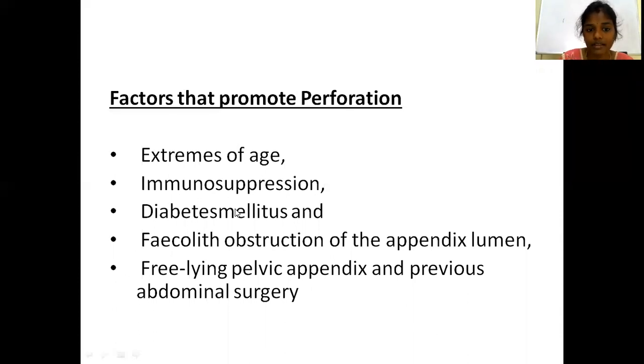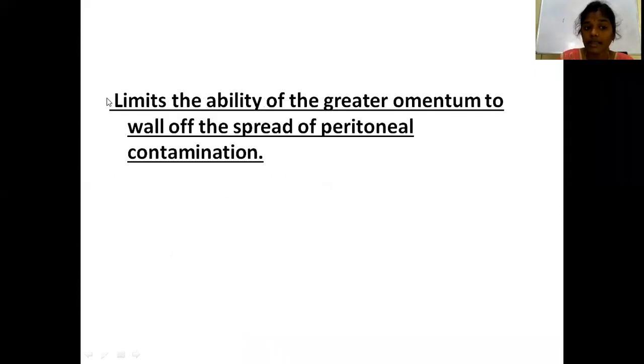So whenever there is infection or inflammation, the omentum will reach that point. But in infants or immunosuppressed people or population, you will not see the omentum serving its purpose, that is, acting like the policeman. So in these cases, it limits the ability of the greater omentum to wall off the spread of peritoneal contamination. So this is the reason for perforation in these people.